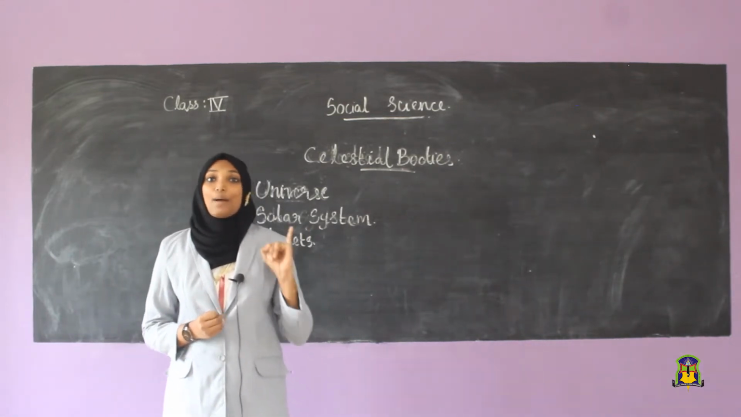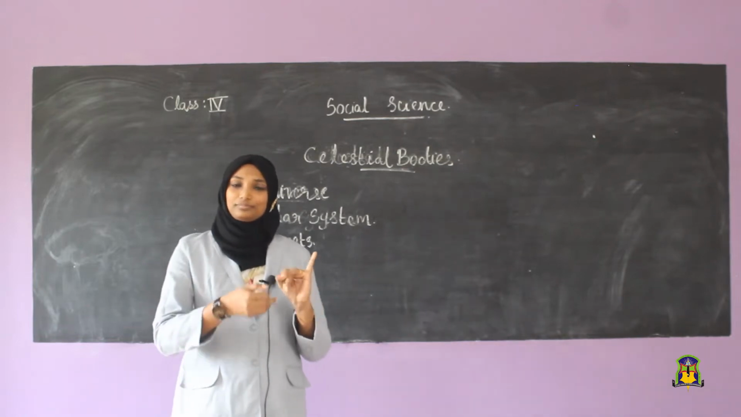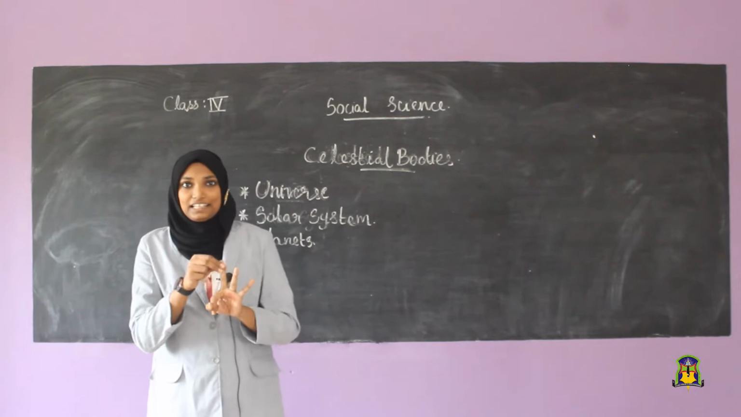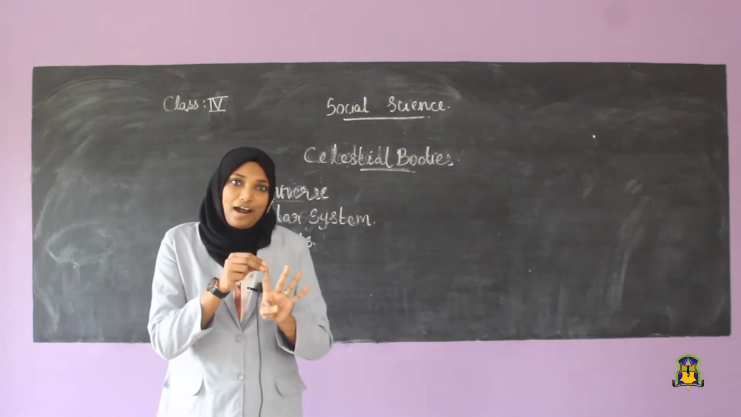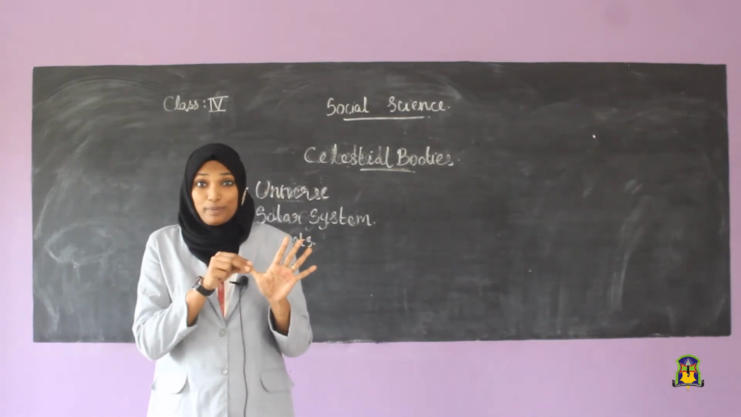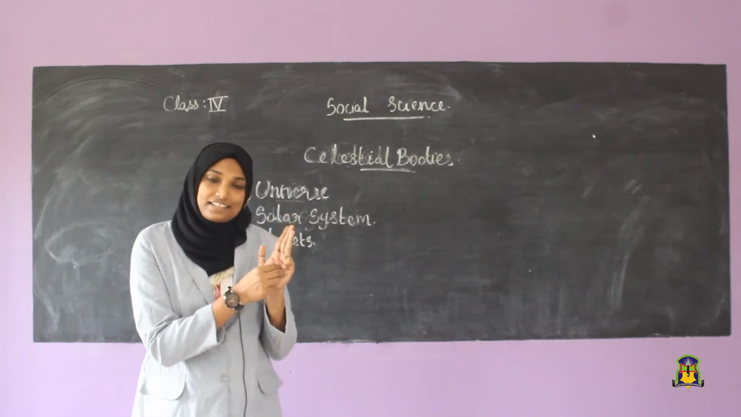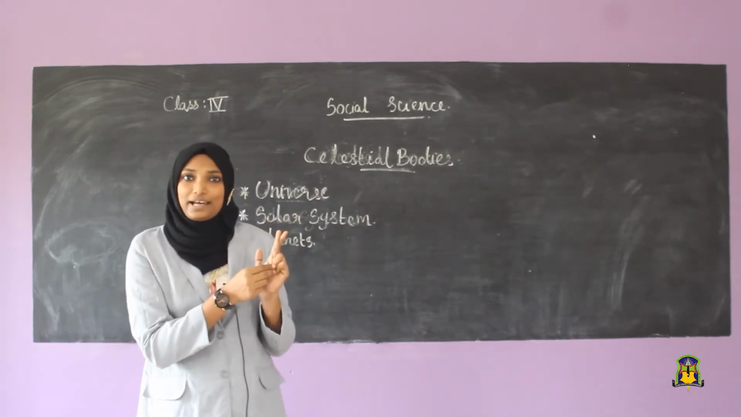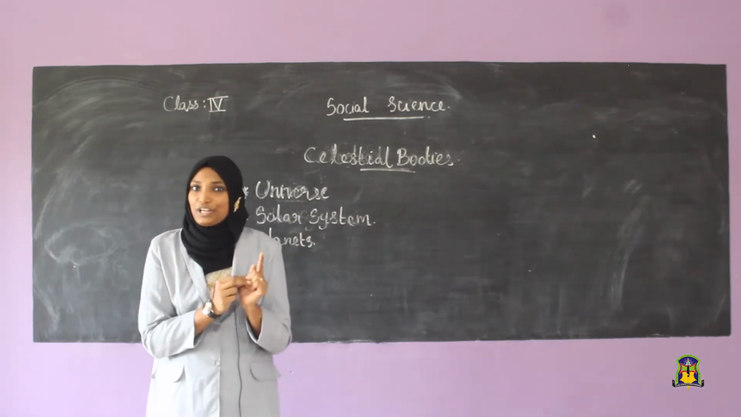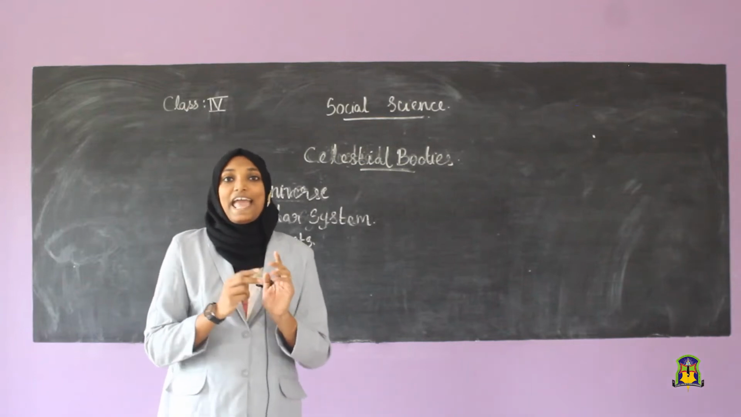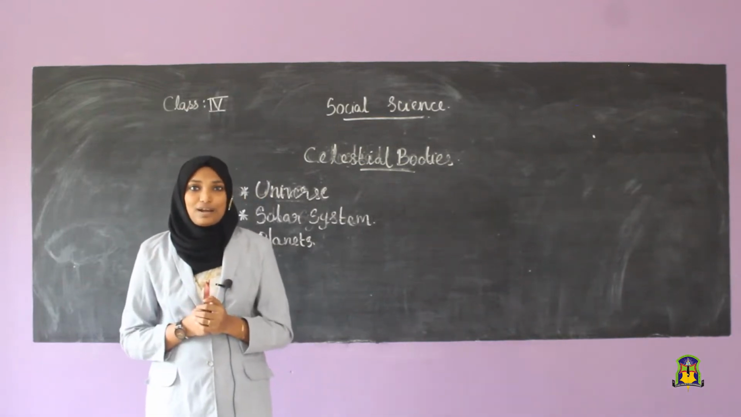Mercury, Venus, Earth, Mars, Jupiter, then Saturn, Uranus, Neptune. All of you clear about the planets? There are 8 planets in our solar system.